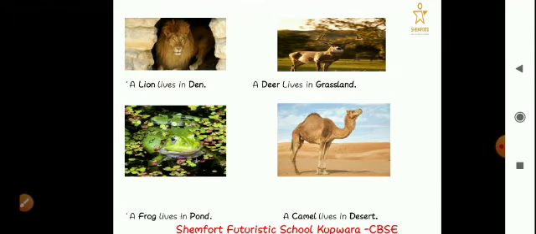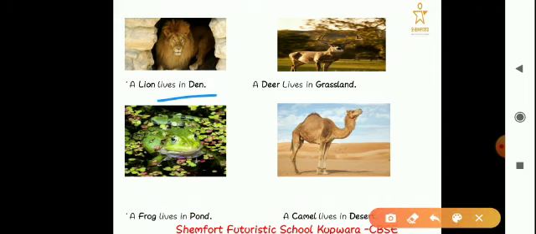The place where a lion lives is called a den. And then there is the deer. Where does it live? In the grassland. Then there is the frog. Where does it live? In the pond. And then there is the camel. Where does it live? In the desert.